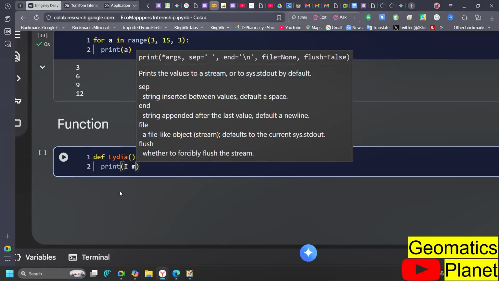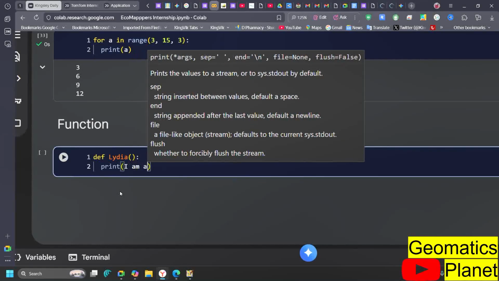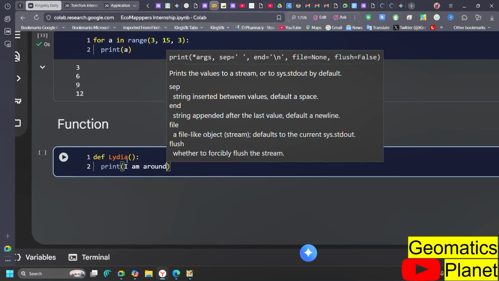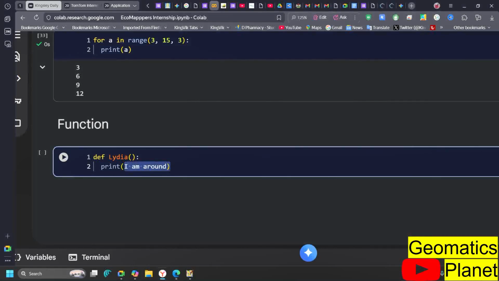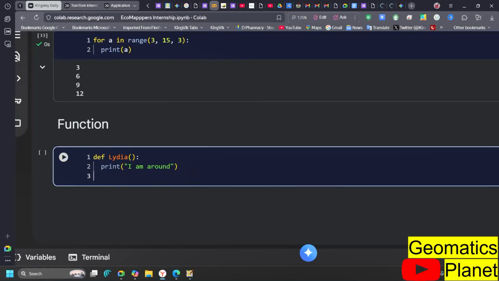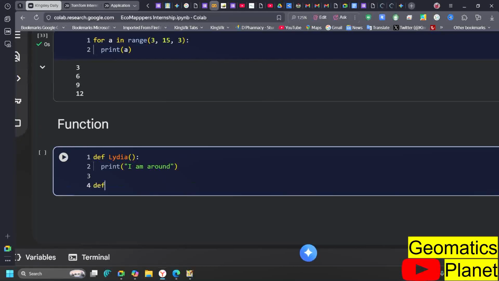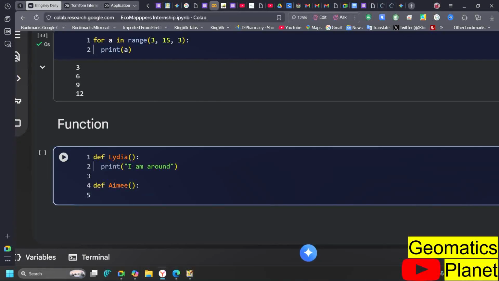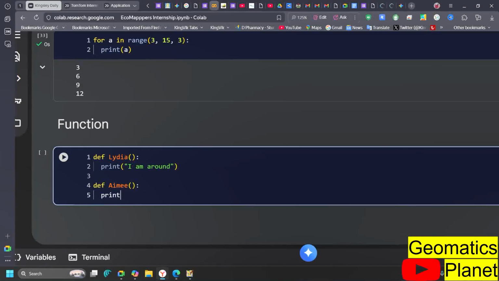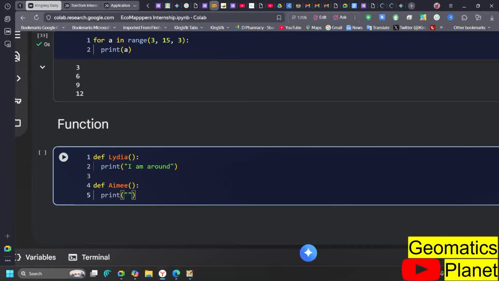Like I am around. Anything I put here will never work until I call Lydia. So I am going to go in here. Then I can also define another one, which I'm going to define as Ame, and I'm also going to leave it like this. Then I'm going to say print I am sleeping.